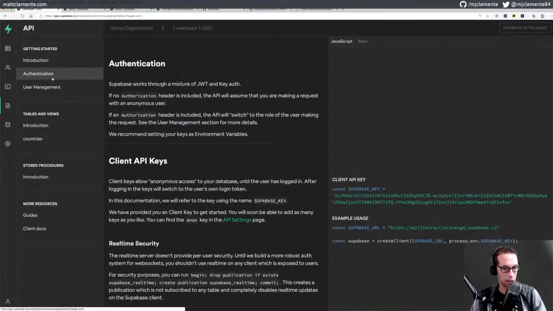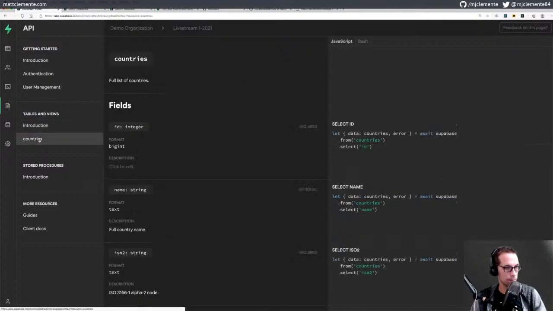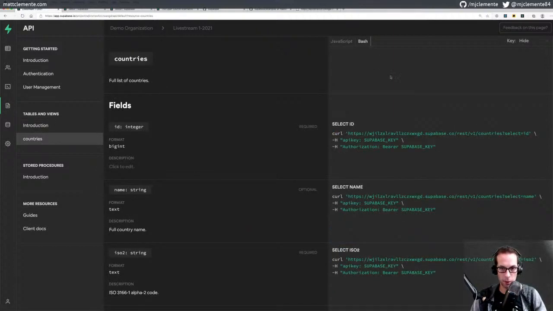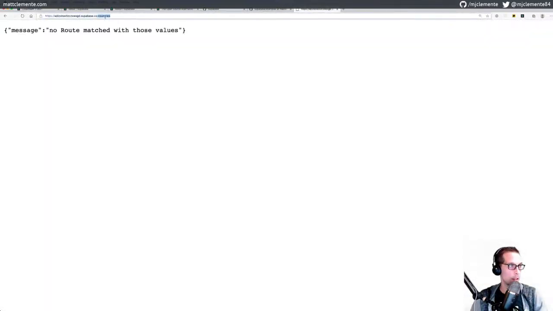Here's countries. Oh, Bash will show me how to hit it. Oh, okay. That makes sense. That's actually very user-friendly. It's a nice setup here. So we have this, the API under a REST endpoint. We're automatically versioning our APIs from the beginning. Super cool. And then we've got countries. So I should be able to just hit this probably to get everything.